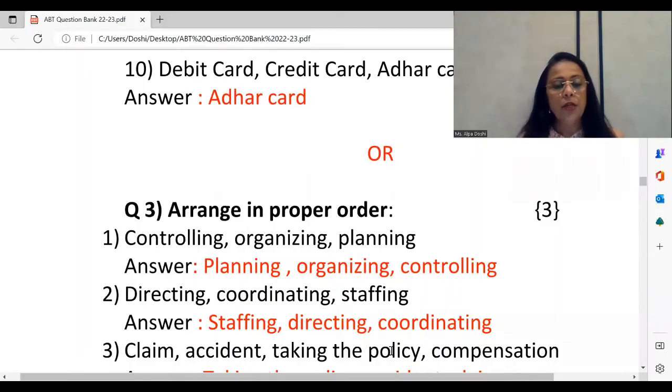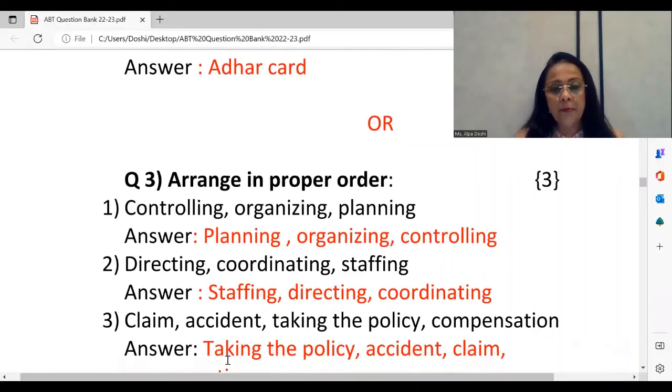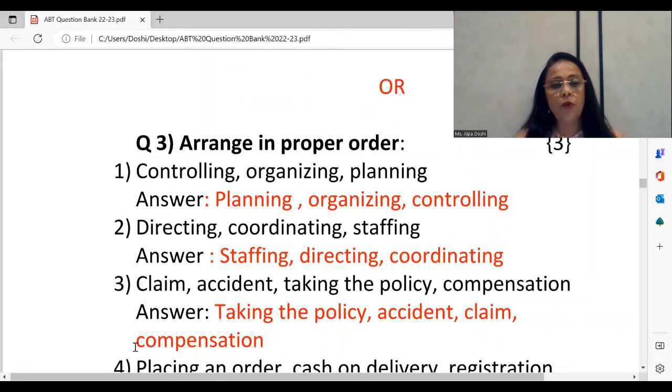Right now we see here claim, accident, taking the policy, compensation, and which has to be done first. Obviously, we need to take the policy first, and then in case there is an accident, we make a claim, which will be followed by the compensation.